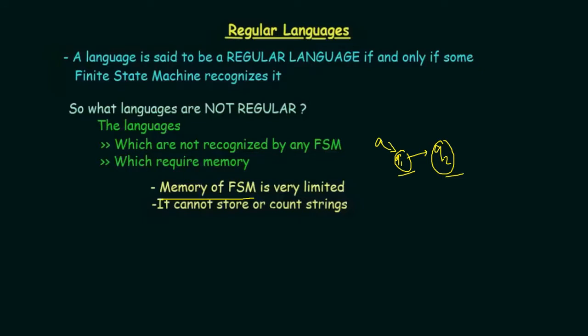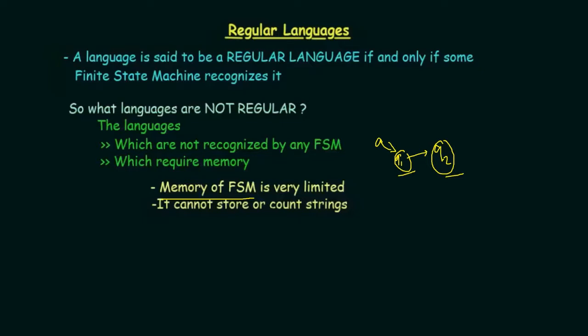Whenever you are talking about counting strings, you need to store something to count, right? Because in any kind of program, we need to store the values. Whenever we are doing i++ inside a loop, what we are doing is i = i + 1. That means the value of i is getting stored in the memory and then it is getting incremented, so that counting cannot be done, right? Let's take an example to understand this.